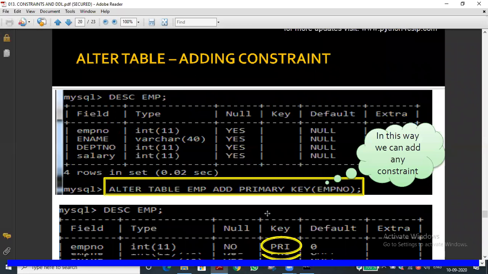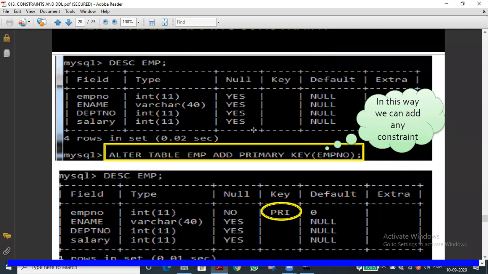Okay, now we need to add a constraint, once the table has been created. We know how to set the primary key from yesterday's class. Now we are going to check how to add a key, that is, add a primary key or whatever key constraints, after creation of the table. It is not a recommended way, but in this way also we can add the constraint.